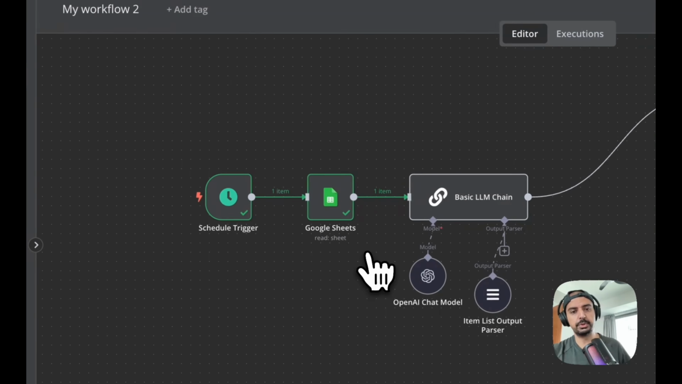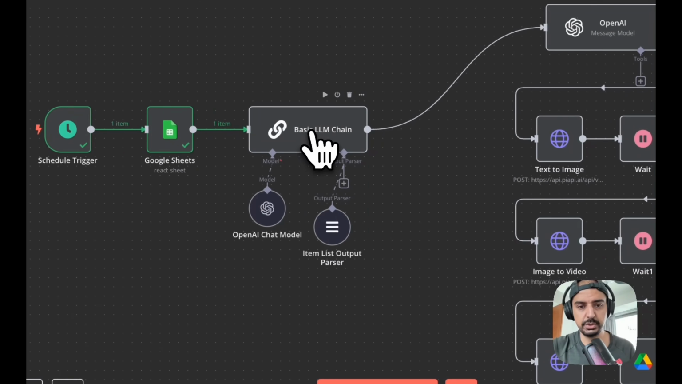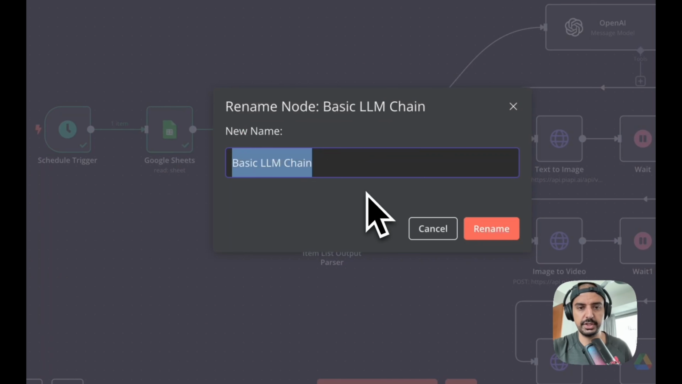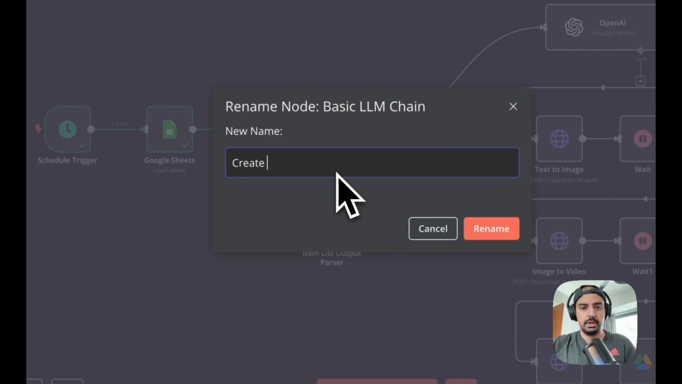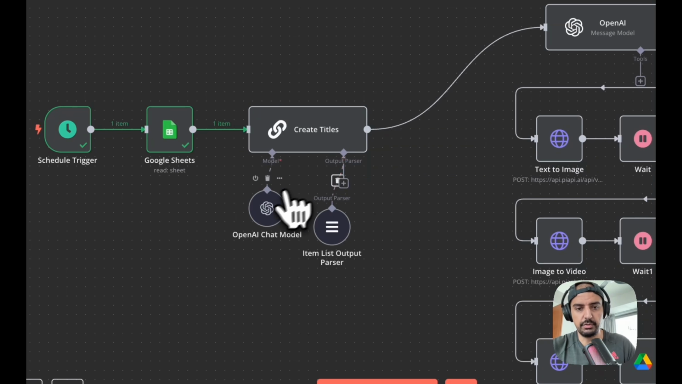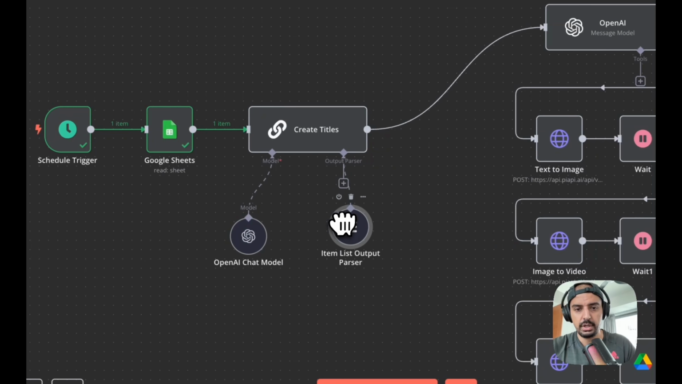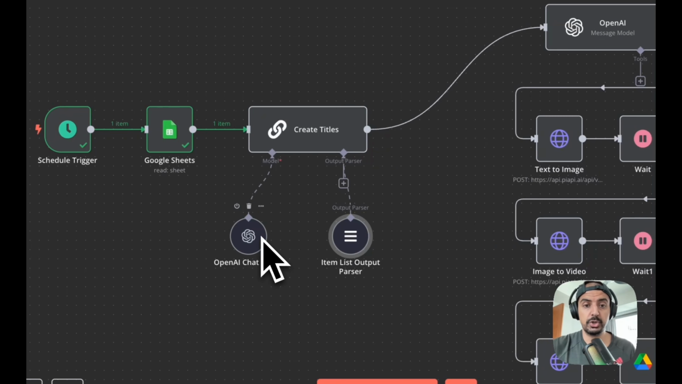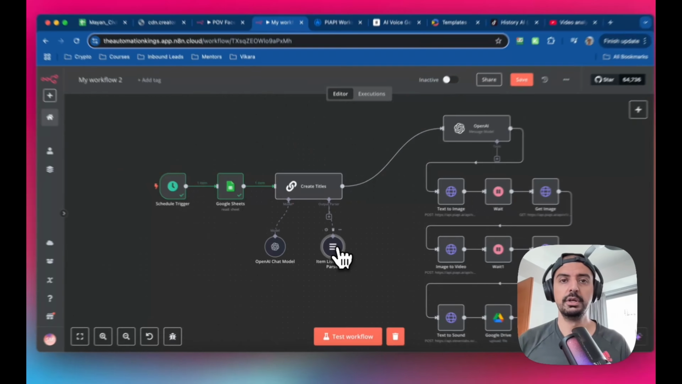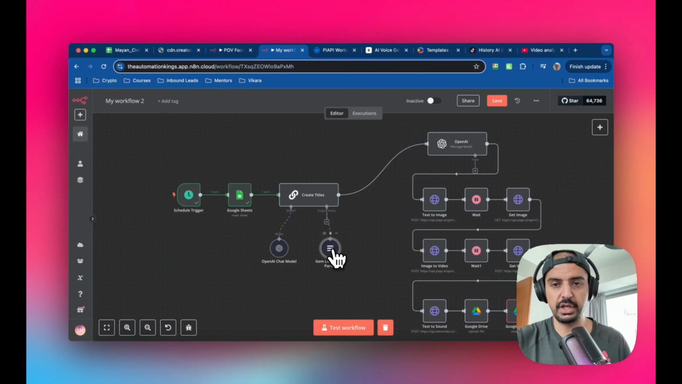We've got the ideas from the Google Sheets. Then it's going to create the titles, so let's rename this to create titles. Obviously it's going to use the OpenAI ChatGPT module, and this is the number of outputs. So how many videos do you want per run? If it's a 5-second run, do you want 5 videos, do you want 10 videos? This is where you set it up.